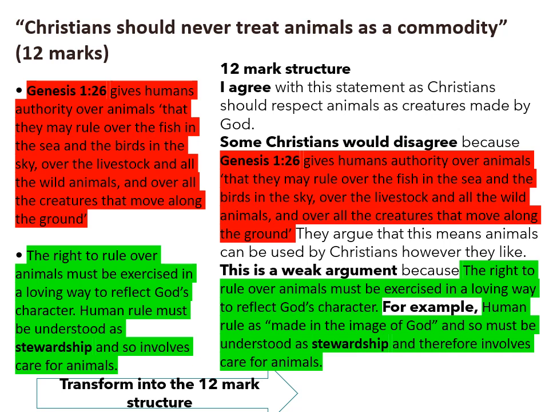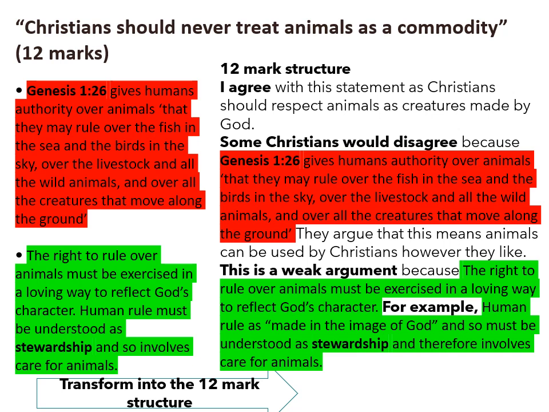So I've written, I agree with this statement as Christians should respect animals as creatures made by God. So I've given my viewpoint and a very brief reason why I'm arguing that. Some Christians would disagree because Genesis 1:26 gives humans authority over animals, that they may rule over the fish in the sea and the birds in the sky, over the livestock and all the wild animals, and over all the creatures that move along the ground. They argue that this means animals can be used by Christians however they like.